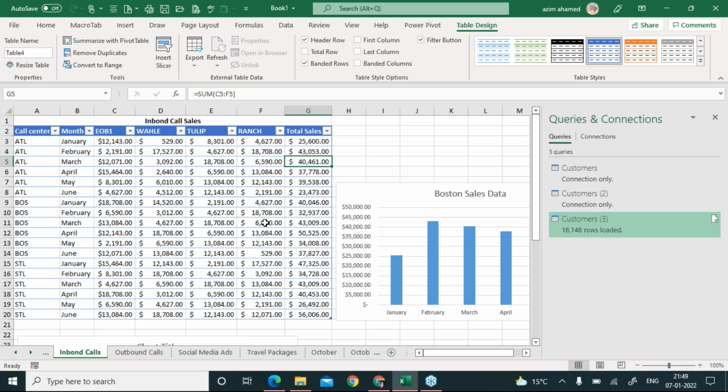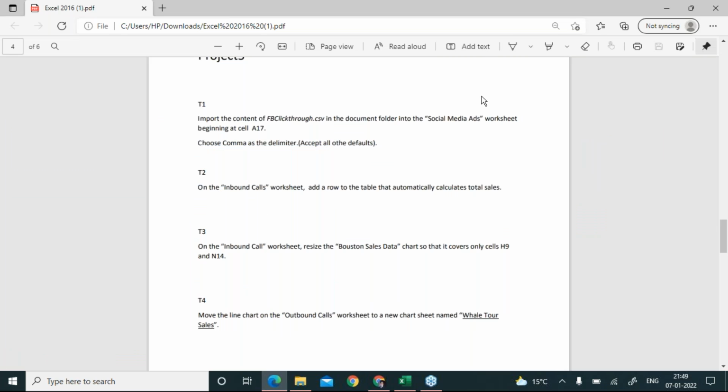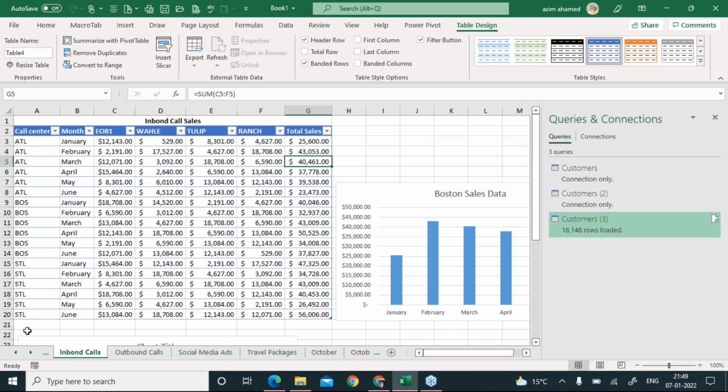Now listen. Someone asked me to repeat this option. That's very simple. As per the question, do something in your table, then it will add a row to the table that automatically calculates total sales. It means a new row should be added and bring the total of this column, total sales.